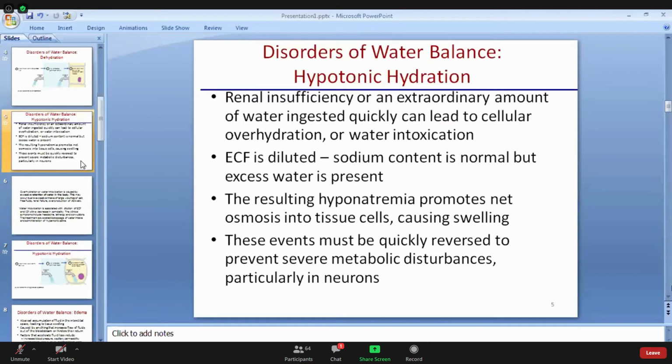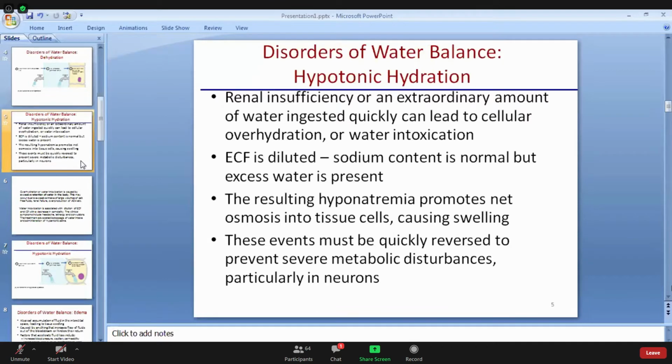Another disorder related to water balance is hypotonic hydration. Whenever there is renal insufficiency, or when an extraordinary amount of water is ingested quickly, that can cause cellular overhydration or water intoxication.